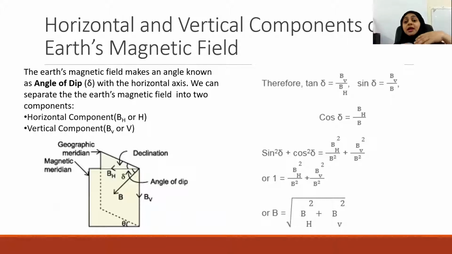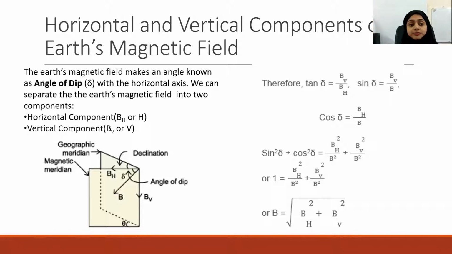You know that any vector can be resolved into vertical and horizontal components. Any vector A, you can always resolve along the x direction and y direction, right? Along the x direction, we call it the horizontal component, and along the y direction, we call it the vertical component.